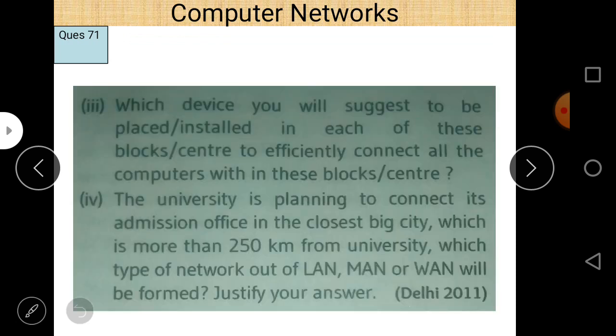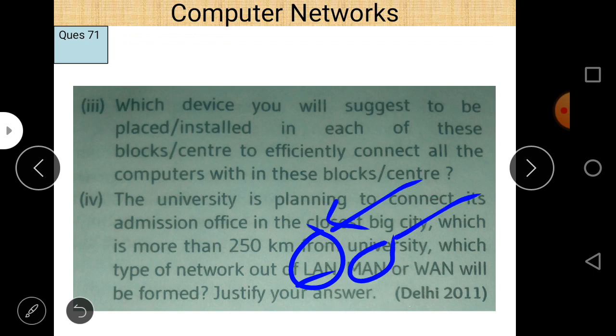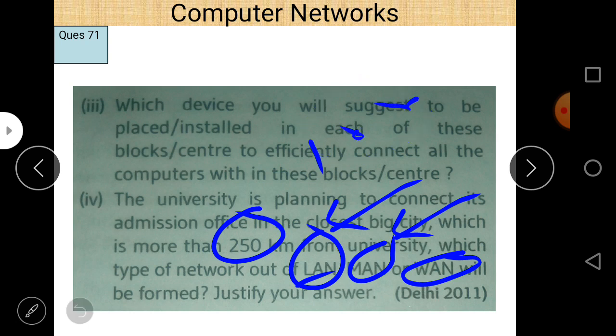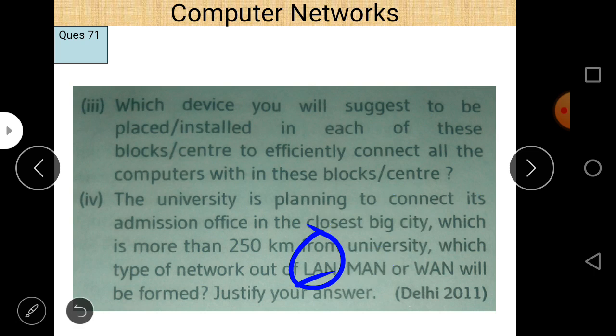Basically, LAN is used to connect the different buildings within a particular area. MAN is used to connect buildings in a metropolitan city, and WAN is used to connect two different areas, basically two different countries, and the distance is 250 kilometers. That difference is much higher than the distance between two metropolitan cities. So if the distance is less than 100 kilometers, we prefer MAN, but the distance is 250 kilometers, so we prefer WAN in this case.